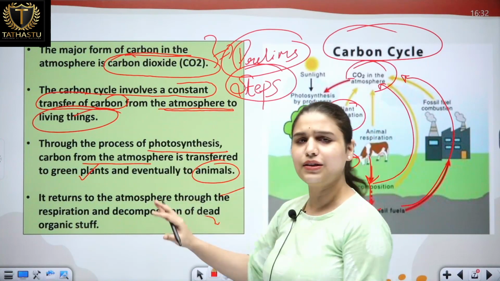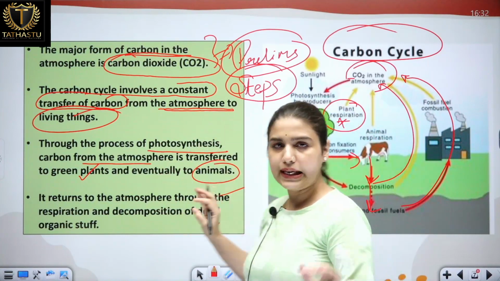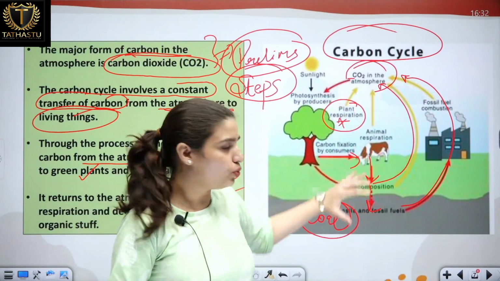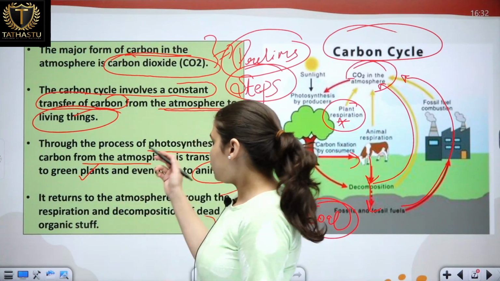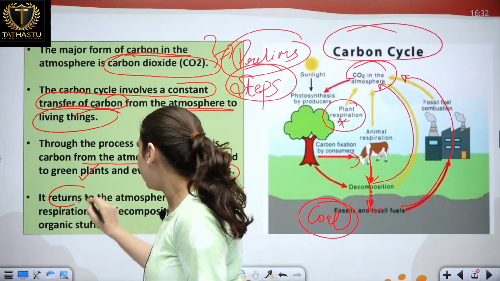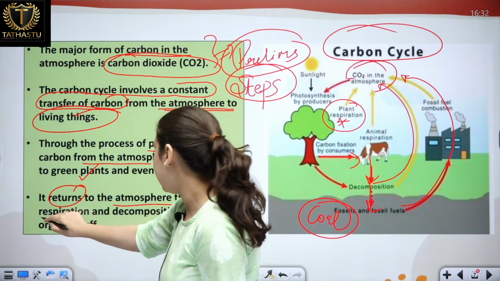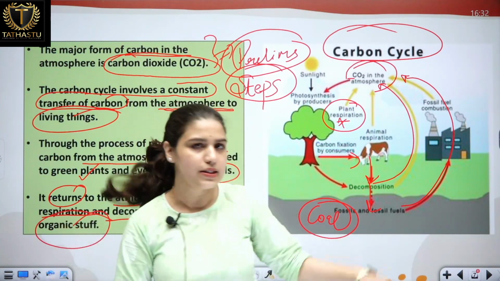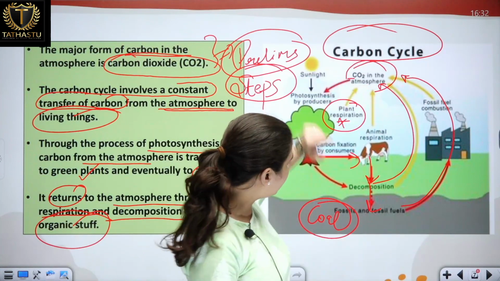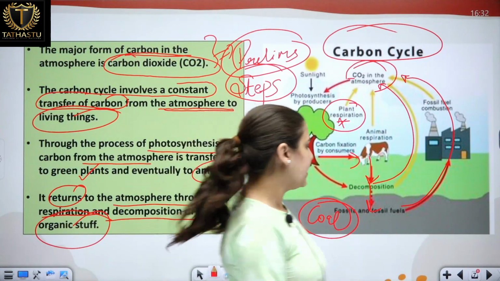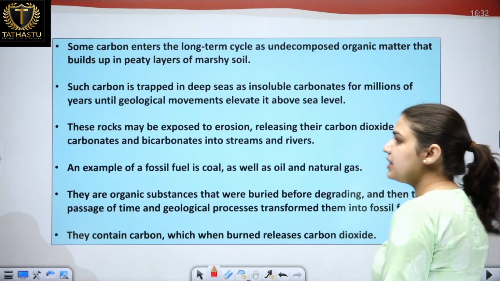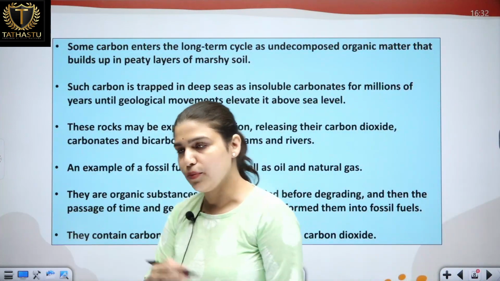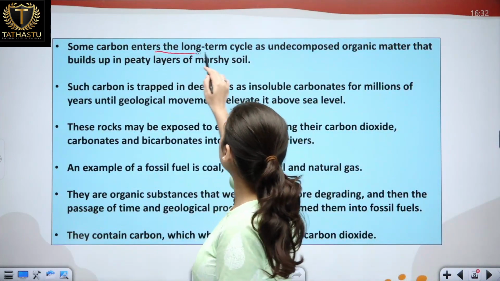Now this is the similar thing which is written, and I hope that you have understood it through this diagram very well. So let's see this. It returns to the atmosphere through the respiration and decomposition of dead organic stuff. So we have seen this: through respiration and through decomposition of dead organic stuff, the carbon is released back into the atmosphere again. Now some carbon enters the long term.